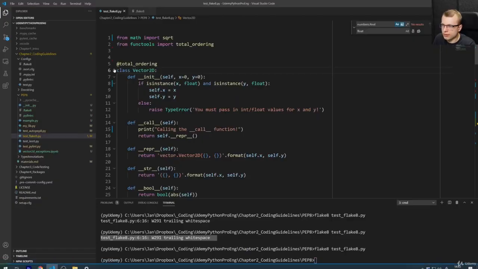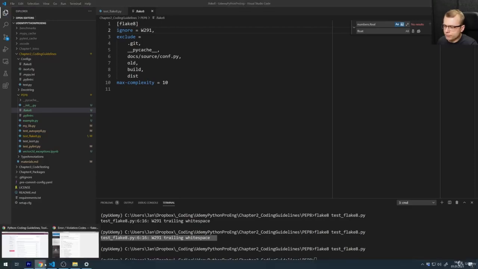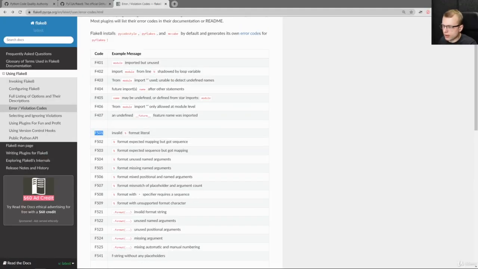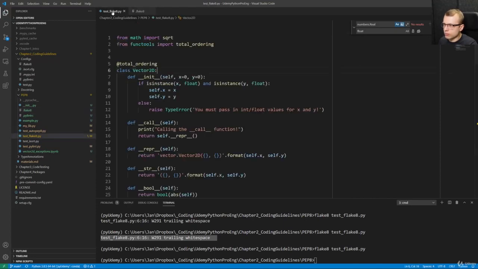And if you want to disable some, you can list them in the .flake8 file here in the ignore part. So if you want to ignore another, we can separate them by a comma. Say we want to disable F501, we can list it here, separated by a comma. So this is the Flake8 tool and the .flake8 file that can be used to configure Flake8.